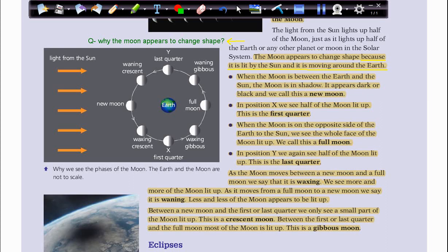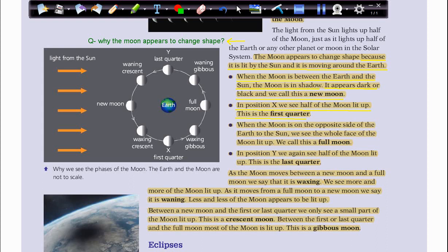So these are the 4 phases or stages. When the moon is between the earth and the sun, the moon is in shadow, so no light, so it appears dark or black, and we call this a new moon. Then in position X, we see half of the moon lit up. This is the first quarter.